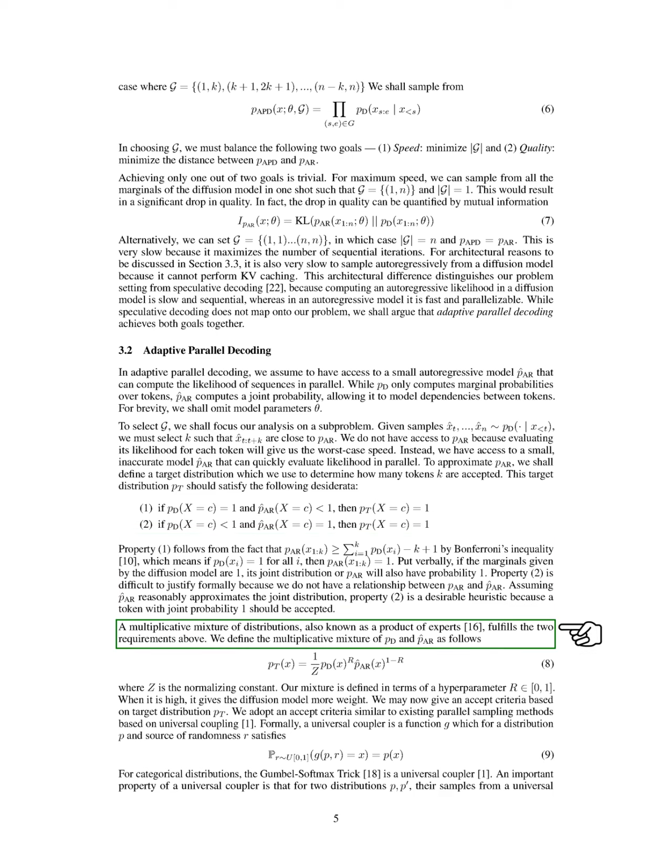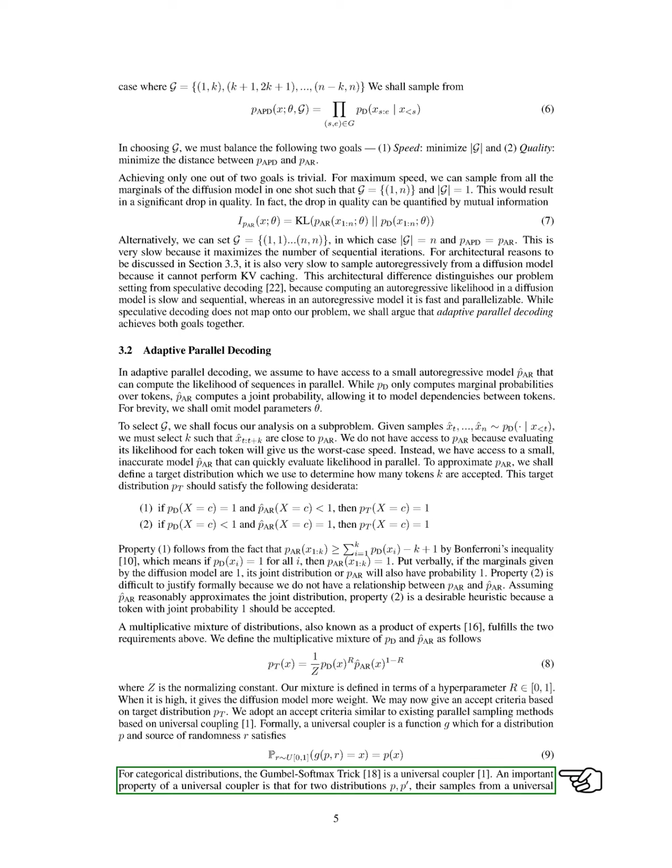We create a mixture of the diffusion model and the autoregressive model, defined by a hyperparameter that adjusts the weight given to the diffusion model. We then establish acceptance criteria based on our target distribution. We use a universal coupler, which is a function that allows us to sample from our distributions in a way that maintains consistency when the distributions are similar.